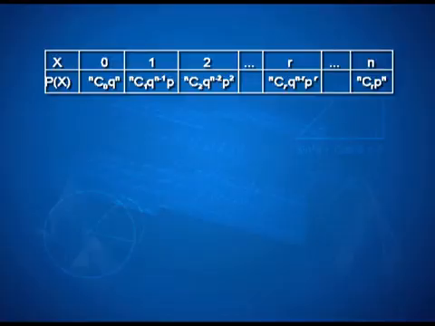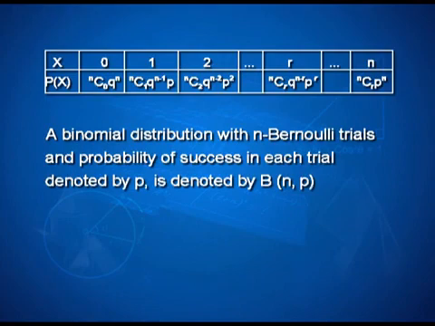Also note that if you have a probability distribution where we are talking about Bernoulli trials, then a binomial distribution of such kind with n Bernoulli trials and probability of success in each trial denoted by p at times is also referred as b of n comma p.